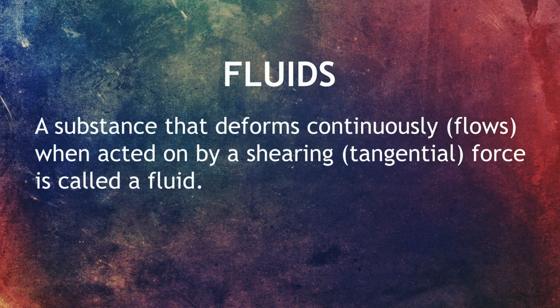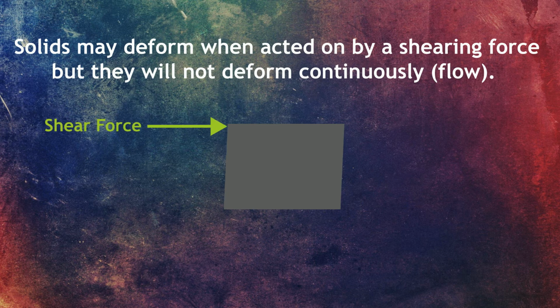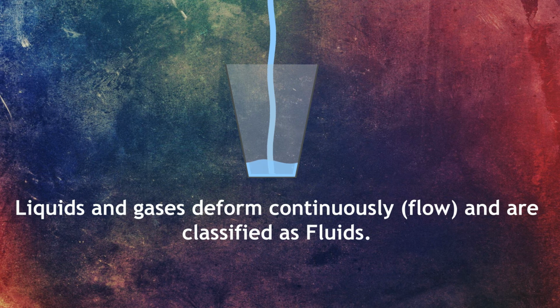Fluid is a substance that deforms continuously when acted on by a shearing force. Solids may deform when acted on by a shearing force, but they will not deform continuously. On the other hand, liquids and gases deform continuously and are classified as fluid.